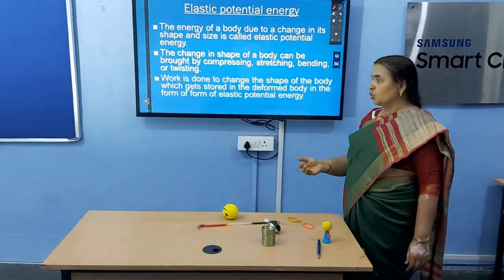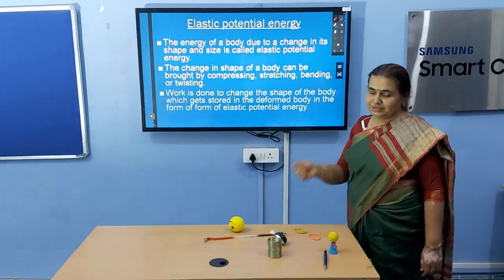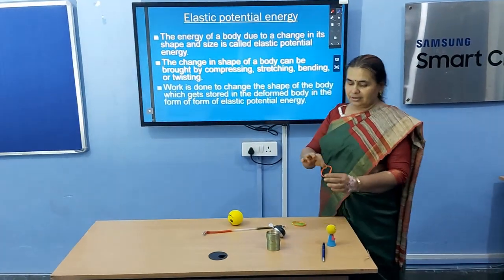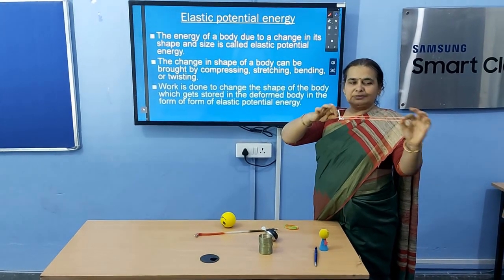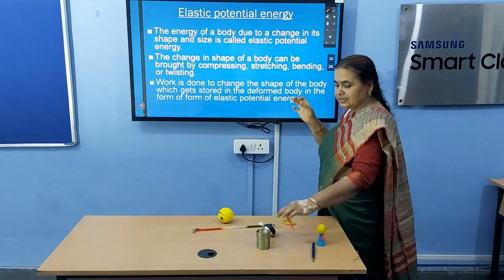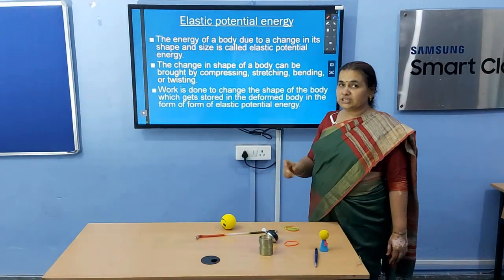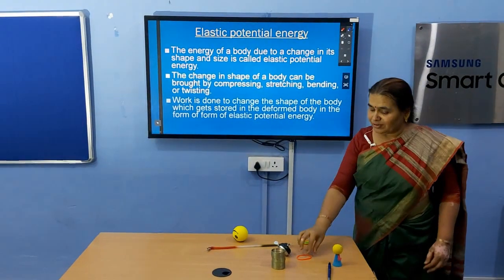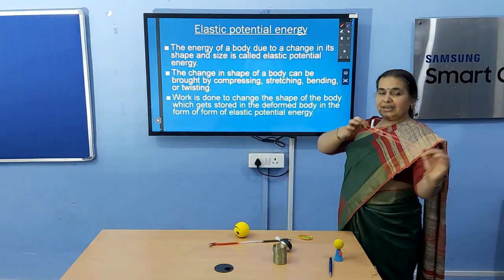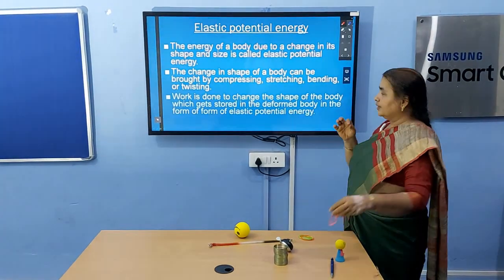It gets stored in the form of elastic potential energy of the system. I am doing work, and when I leave it, it moves. That elastic energy gets converted into kinetic energy.